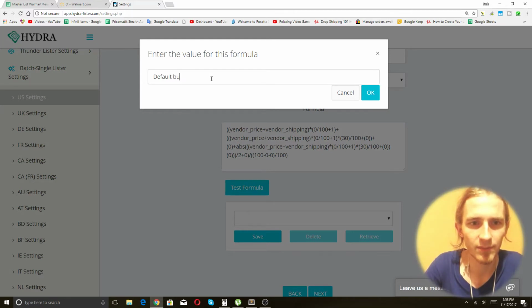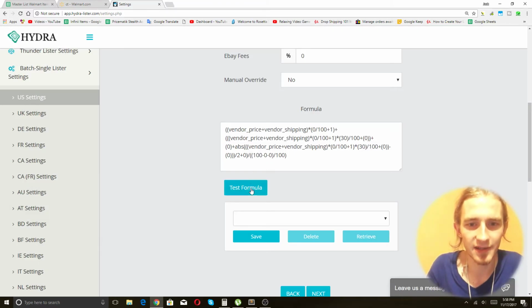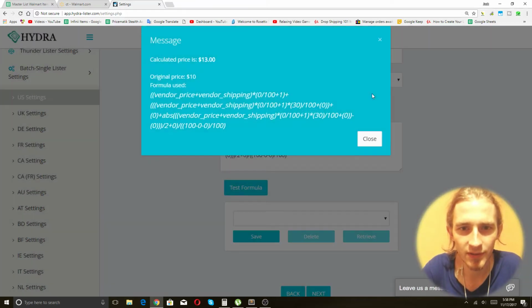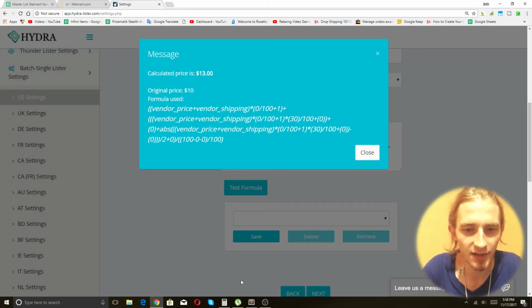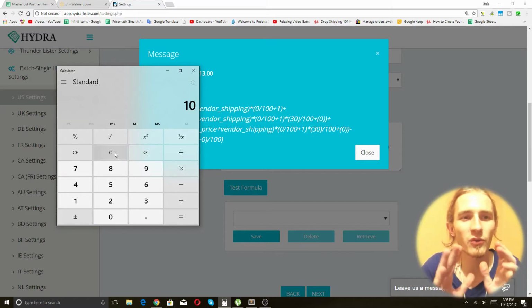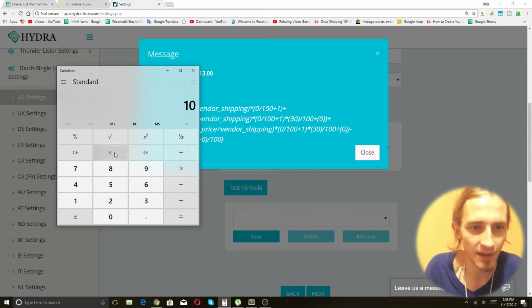Default bulk multi quantity. Oh, okay, so now I see. We're going to test the formula as if it's a $10 item. What would it price it for? $13. Okay, would that earn any money? Because we want to look at what the cheapest item selling would sell for, and we want the cheapest item to earn us between $2 and $3, okay?